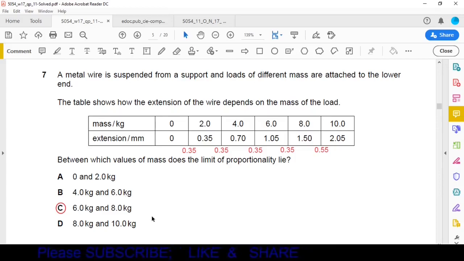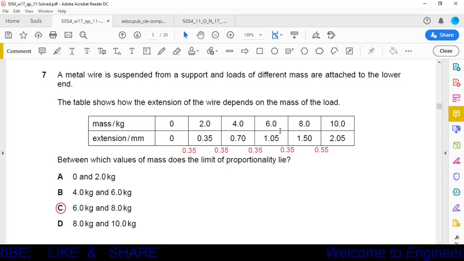Okay, what is meant by limit of proportionality? Here we are looking that with the increase in mass, there is an extension in the wire and up to this point the extension in the wire is constant. It is increasing in a fixed ratio. After that we are looking that the extension in the wire is increasing rapidly. So the last point up to which the extension is constant is called the limit of proportionality, and it lies in between 6 and 8 kg. So our option C is the correct one, 6 kg and 8 kg.